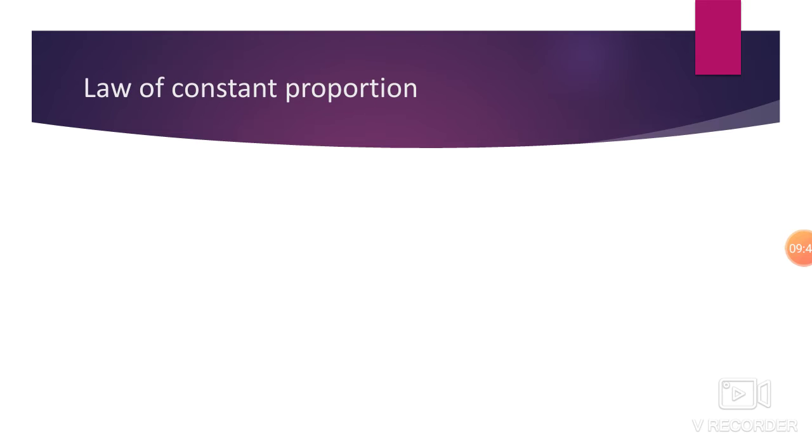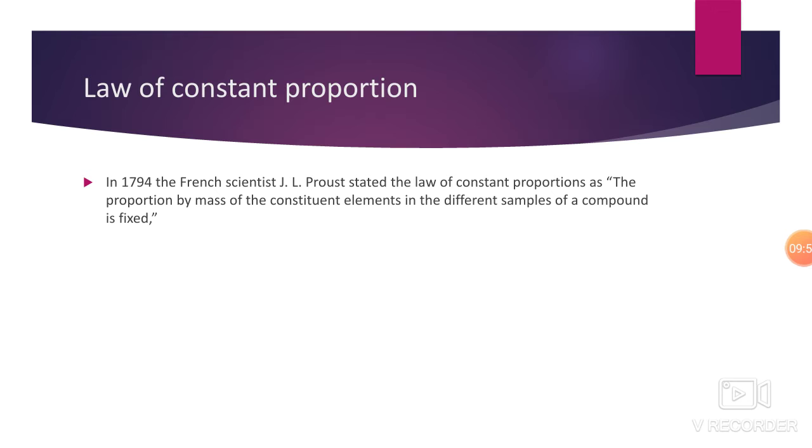Now next is the law of constant proportion. Let's see what the law of constant proportion is. In 1794, the French scientist J. L. Proust stated the law of constant proportion: the proportion by mass of the constituent elements in the different samples of a compound is fixed. I will repeat: the proportion by mass of the constituent elements in the different samples of a compound is fixed.